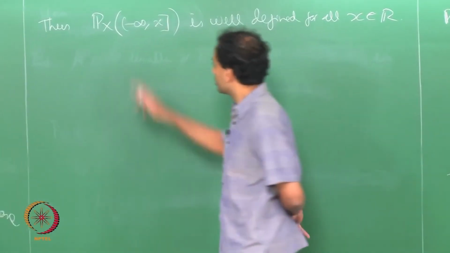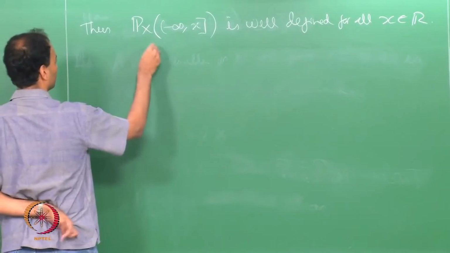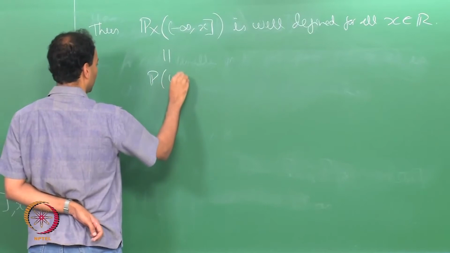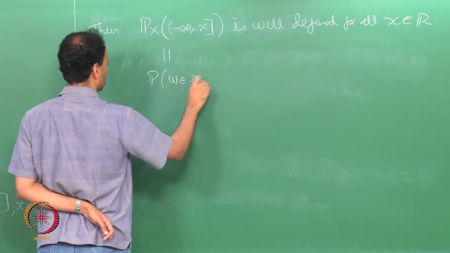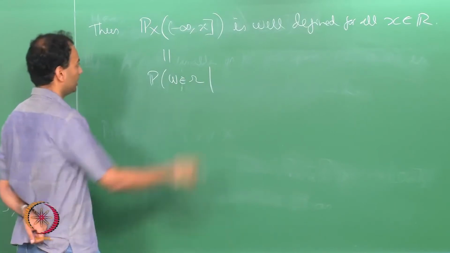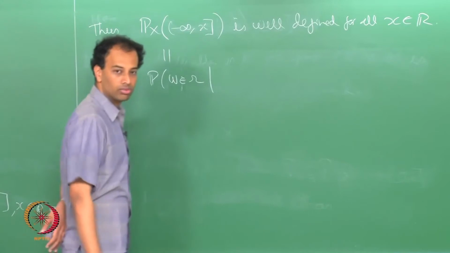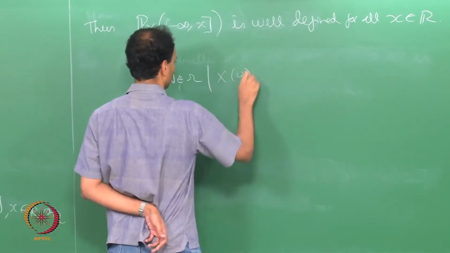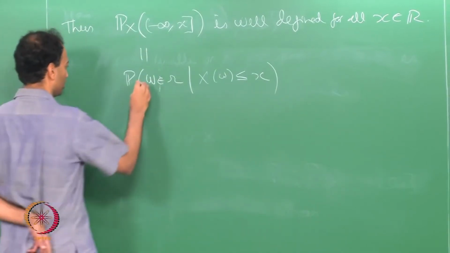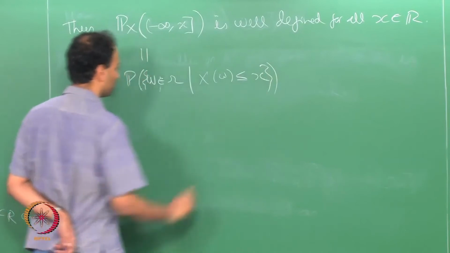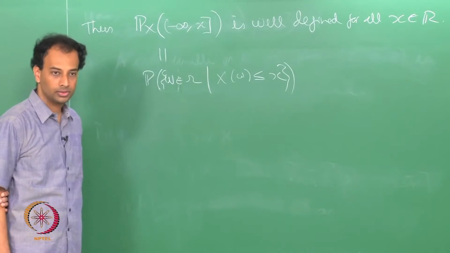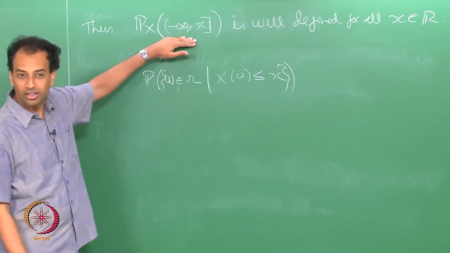Okay. So, another way of writing this is the probability of the set of omega such that X of omega is less than or equal to x. In order to be precise, I should put a set like that, right. Everybody with me?